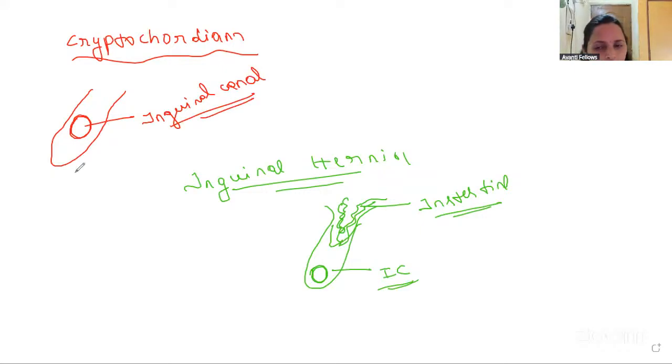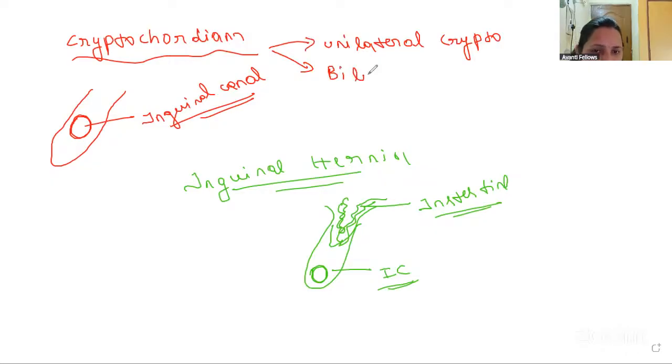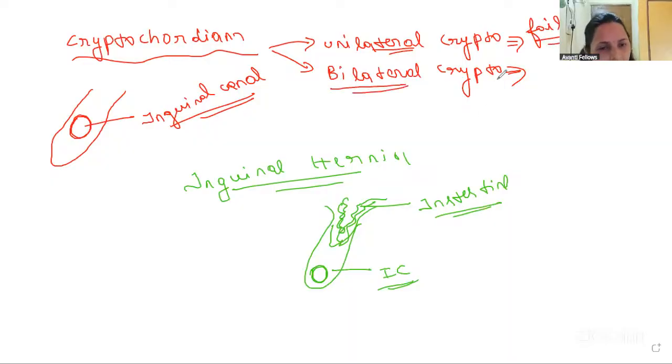So that we are going to call as cryptorchidism. So in cryptorchidism, there will be two types, guys. One is unilateral cryptorchidism. And another one is bilateral cryptorchidism. Unilateral cryptorchidism means failure of only a single testis, and bilateral cryptorchidism means a failure of two testes.